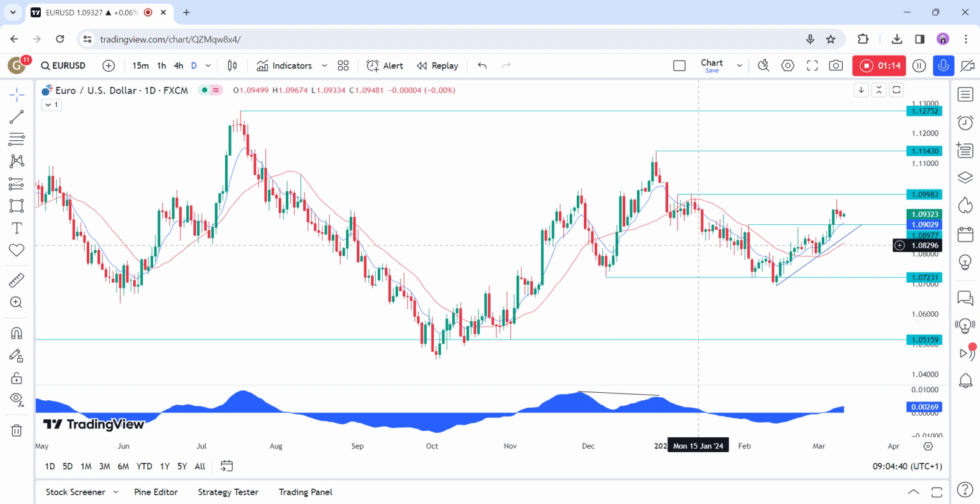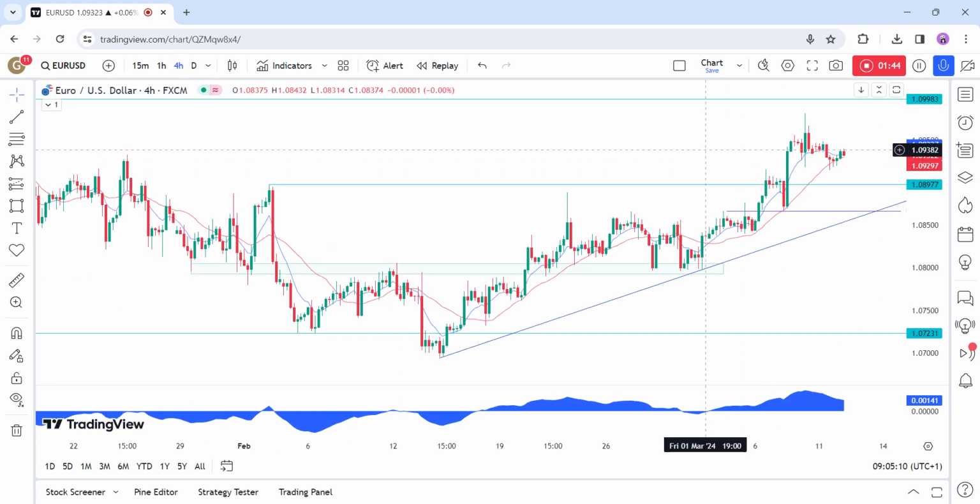Now, on the daily chart, we can see that EURUSD last week almost reached the 110 handle as the US dollar remained under pressure amid weaker US data. From a risk management perspective, the buyers will have a much better risk to reward setup around the trend line, where they will also find the red 21 moving average for confluence. The sellers, on the other hand, will want to see the price breaking lower to invalidate the bullish setup and position for new lows.